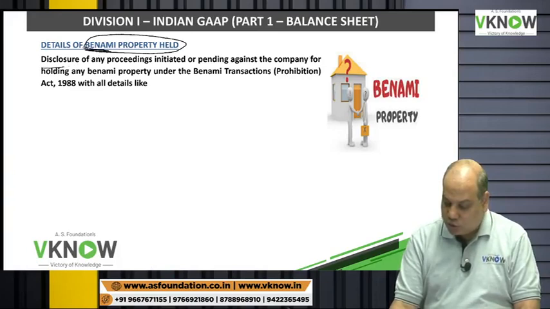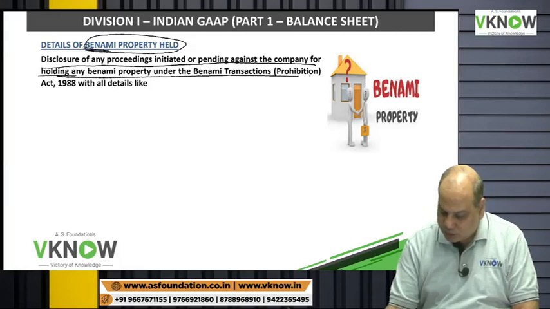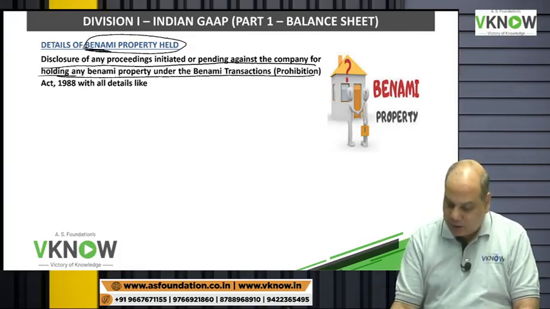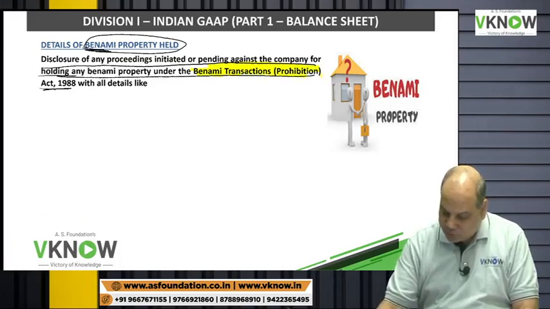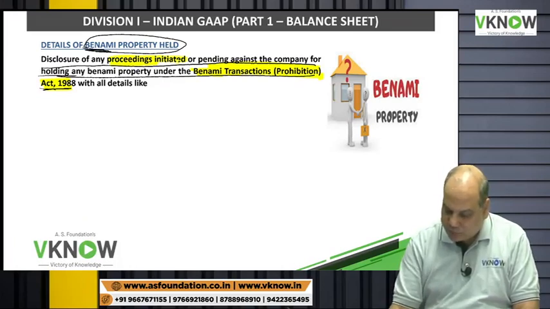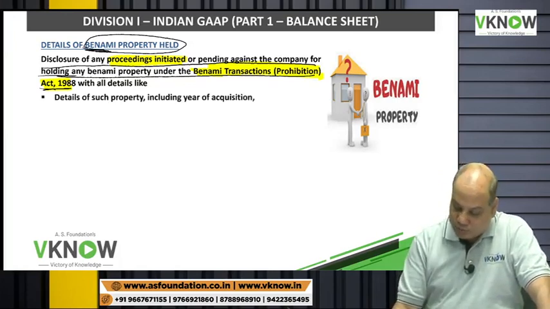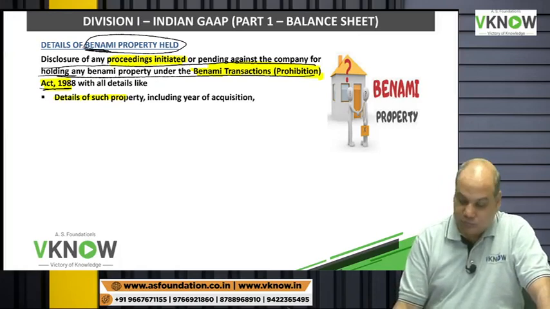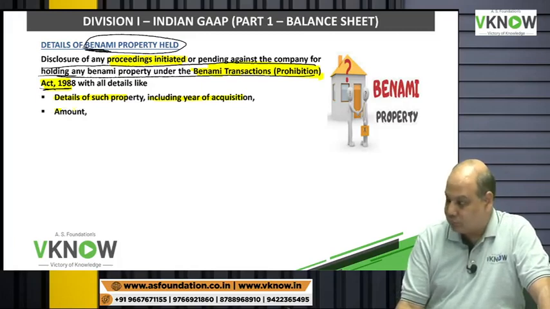And disclosure of any proceeding initiated or pending against the company for holding any Benami property under the Benami Transaction Prohibition Act. Oh, in India there is a law which is called Benami Transaction Prohibition Act 1988. If any legal proceedings have started against the company, then company will have to disclose detail of such property, including year of acquisition, amount.